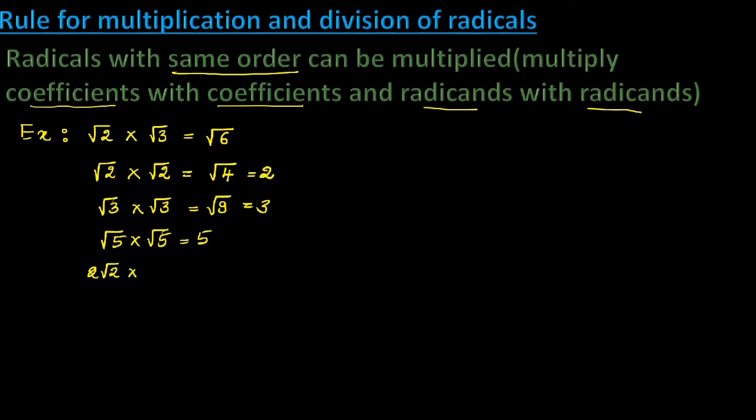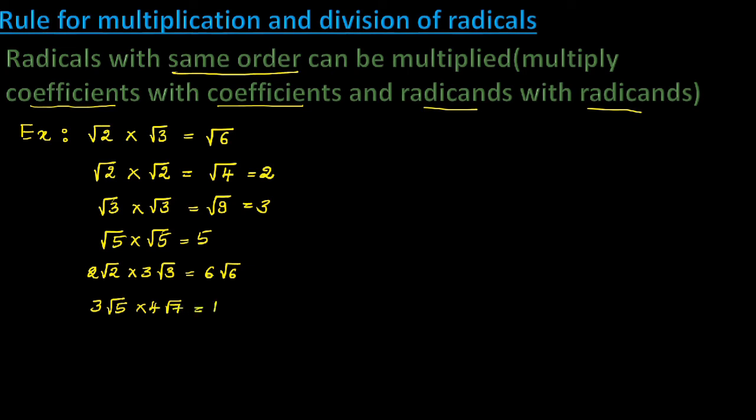2 root 2 into 3 root 3. So multiply the coefficients. Here coefficients are 2 and 3. 2 threes are 6. Then the numbers inside the radical sign, 2 into 3 is 6. So 6 root 6. 3 root 5 into 4 root 7.